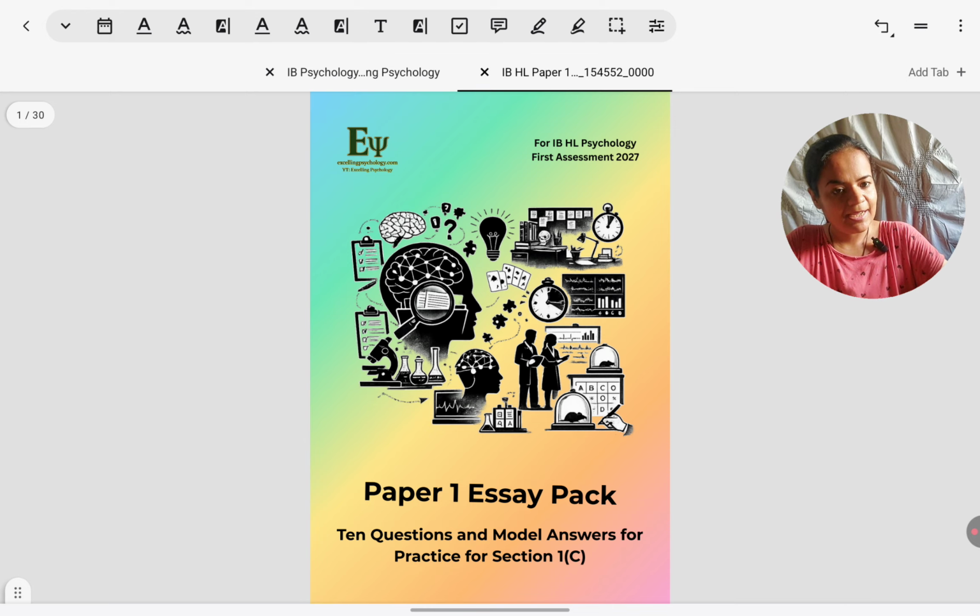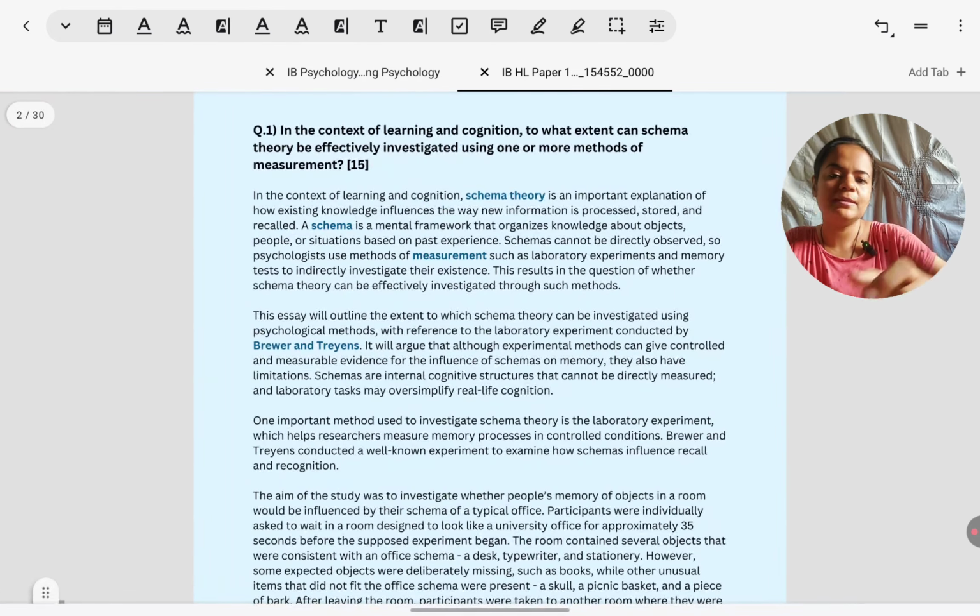Today, I have come up with an entirely new question which is not from the specimen paper. As you know, any permutation can be done to develop a question for 1C. So I have made a question right from scratch in which I have taken a different context and content. I have taken the context of learning and cognition, and the content I have taken is schema theory. So, with a different model answer today to a different question, we will review once again how to answer question 1C in a way that we can get full marks according to mark scheme requirements.